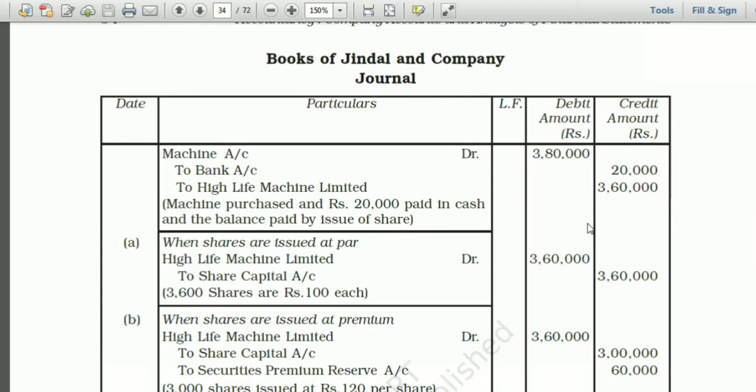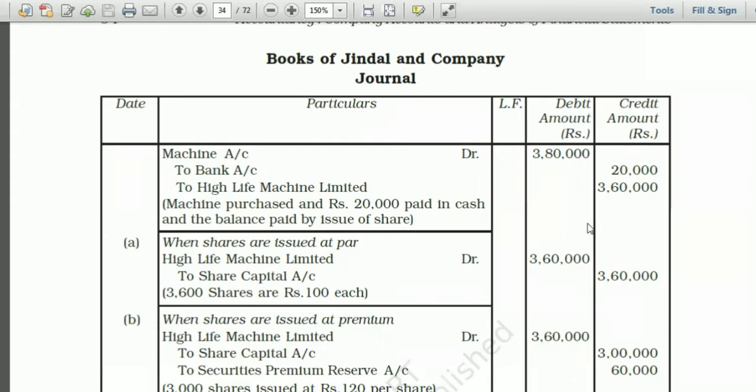Now second entry will be for the issue of shares. In that first case, when shares are issued at par, vendor account will be debited. That means High Life Machine Limited account debited to share capital 3,60,000. Remember, whatever amount you have credited in first entry in vendor, same amount will come in this second entry. The High Life Machine Limited was credited with 3,60,000. So here we will debit with 3,60,000. And being 3,600 shares are issued for rupees 100 each. Already we have calculated number of shares.